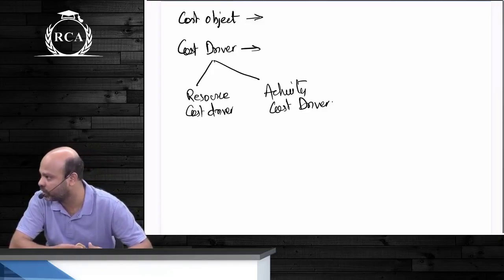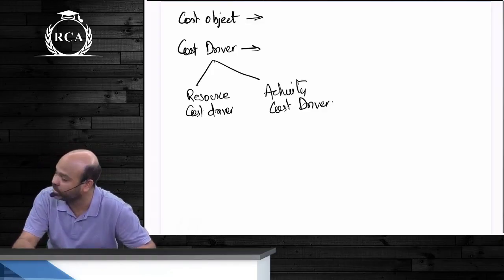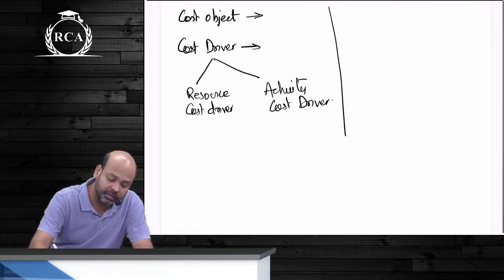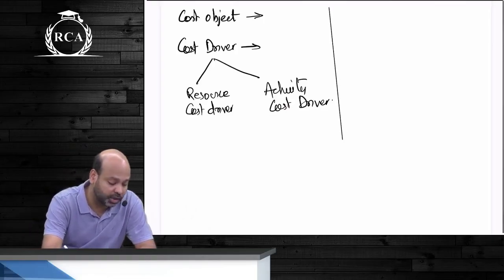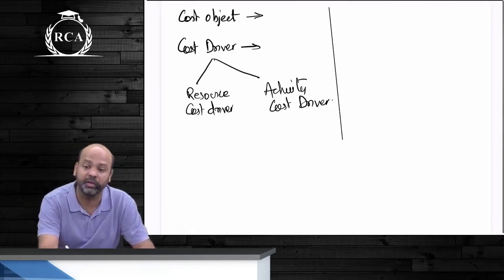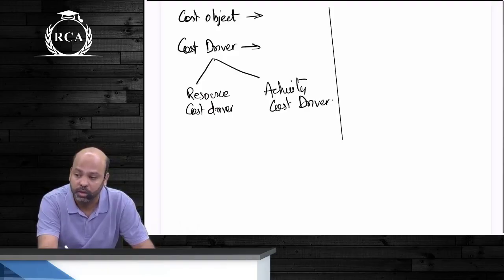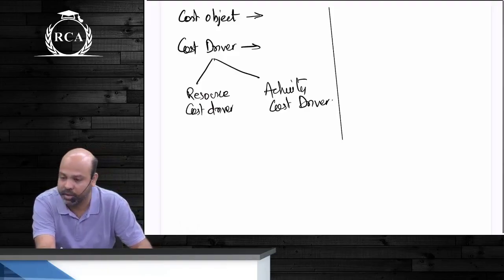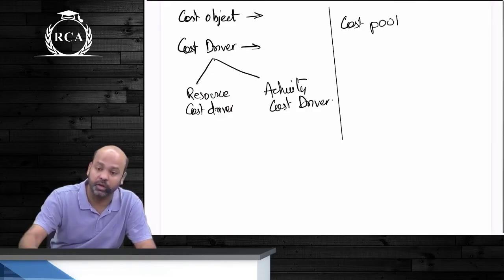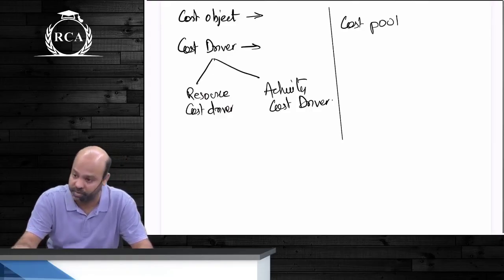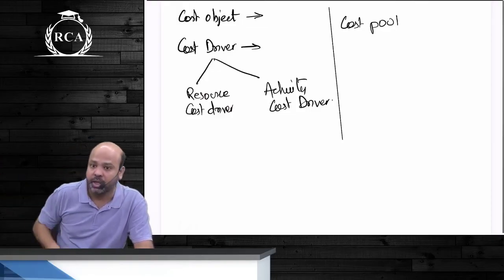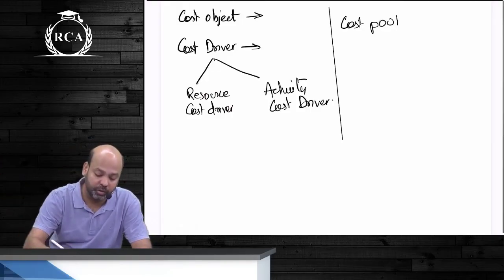Are we all understanding this? Yes or no? So we will have to arrive at the cost driver. I told you the other day that we divide the activities into primary and secondary activities. All the secondary activities will be grouped with the related primary activities. Once we do that, you arrive at a cost pool. Cost pool is the total cost that we are identifying in respect of a specific activity. That I will divide by the total activity cost driver. Just say the example that I gave you, what is the total setup cost?